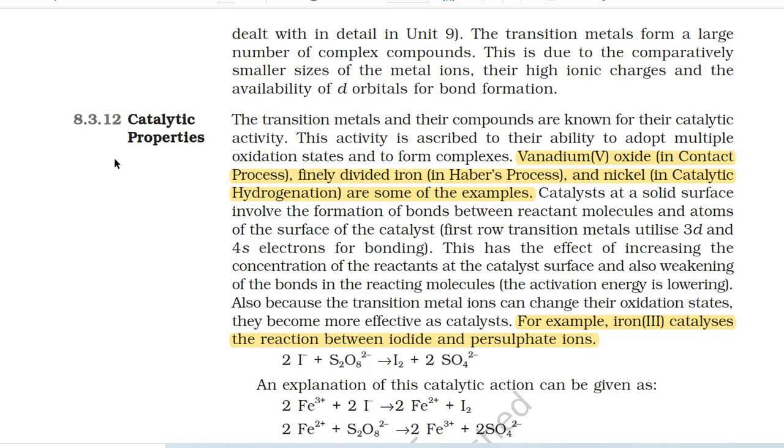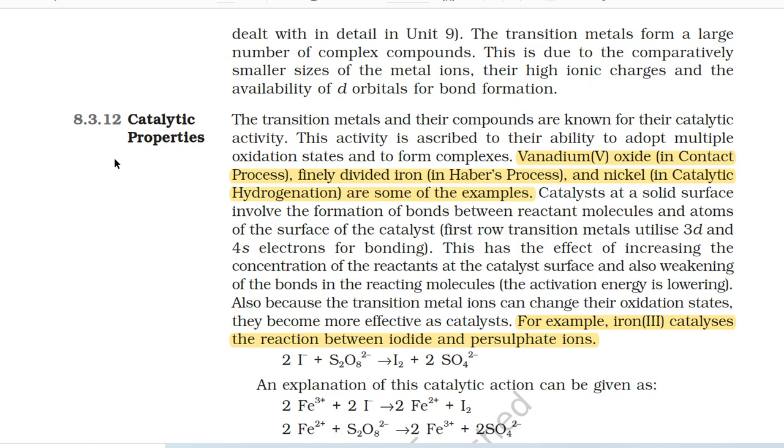Catalysts at a solid surface involve the formation of bonds between reactant molecules and atoms of the surface of the catalyst. (First row transition metals utilize 3d and 4s electrons for bonding.) This has the effect of increasing the concentration of the reactants at the catalyst surface and also weakening of the bonds in the reacting molecules. (The activation energy is lowered.) Also, because the transition metal ions can change their oxidation state, they become more effective as catalysts.